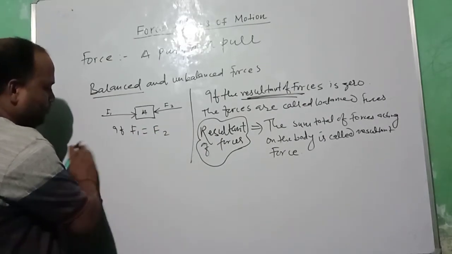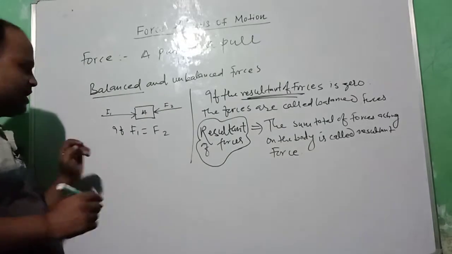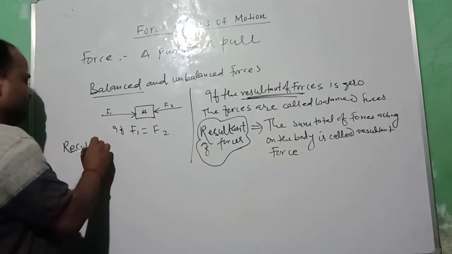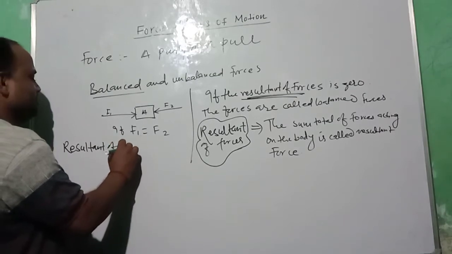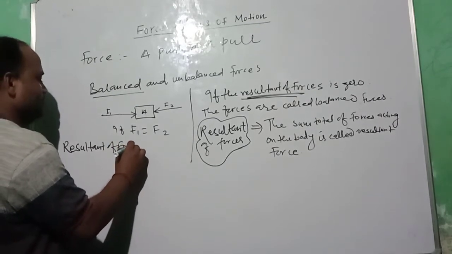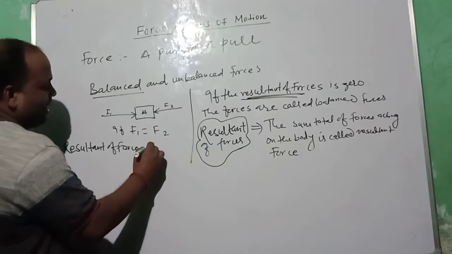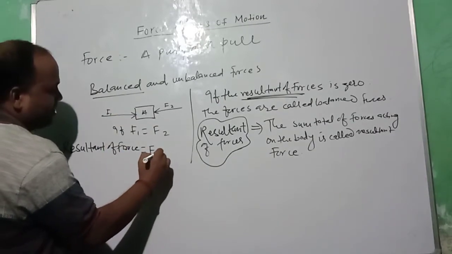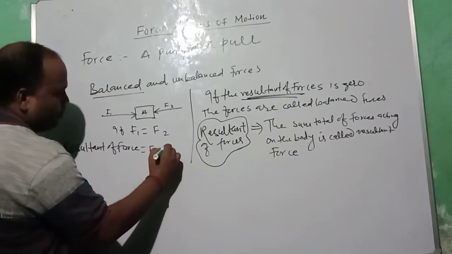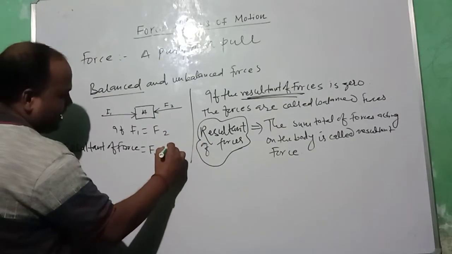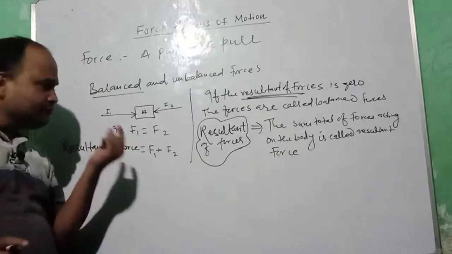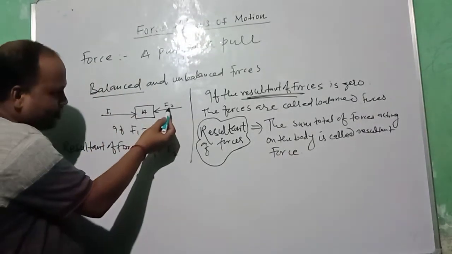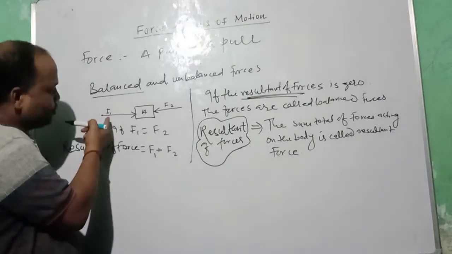As the directions of both forces are opposite, the resultant of force is equal to F1 plus F2, but one thing you have to take care of here: the direction of F2 is just opposite to F1.